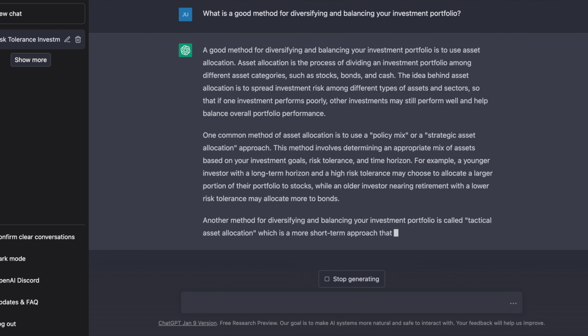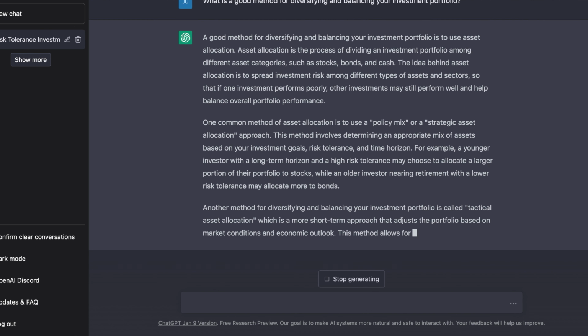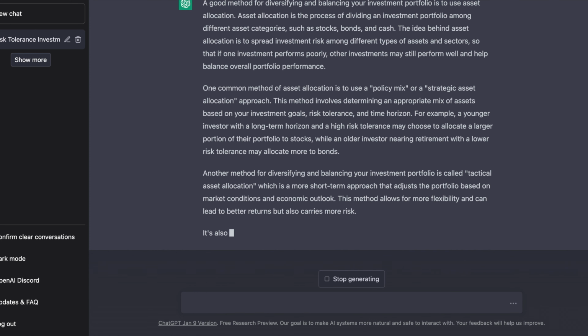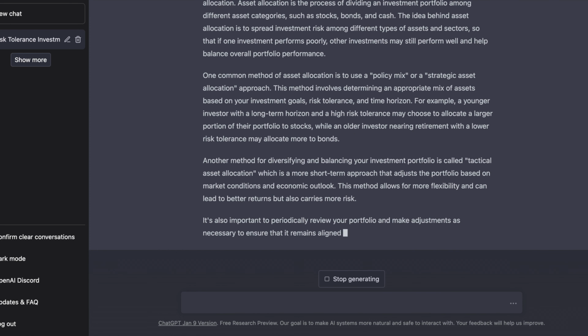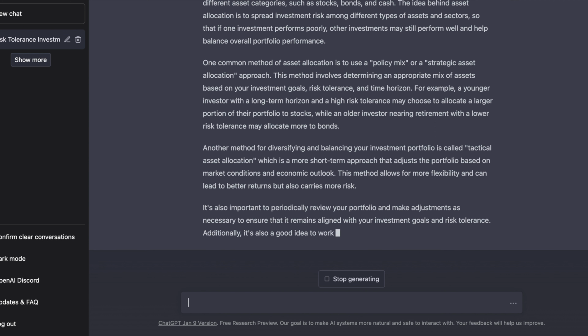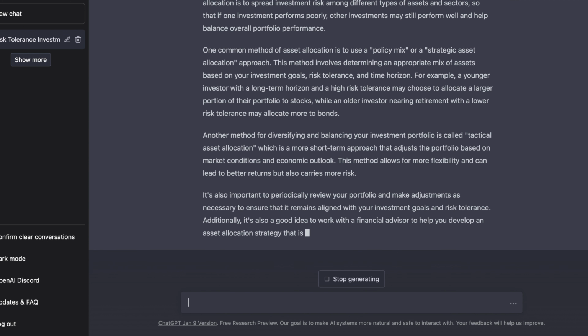It's also a strategic asset allocation approach, which uses a mix of assets based on investment goals, risk tolerance, and time horizon, and a younger investor might allow for higher risk while an older one might not. And the other method is tactical asset allocation, which adjusts the portfolio based on market conditions and an economic outlook. This method allows for more flexibility, but it carries more risk. It's also important to periodically review our portfolio and make adjustments as necessary. This is a good answer, in my opinion.